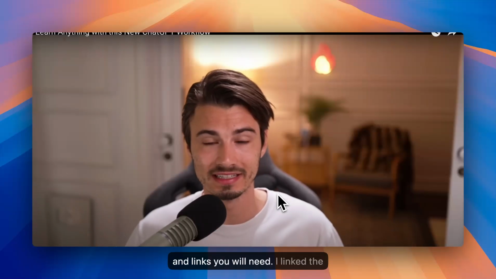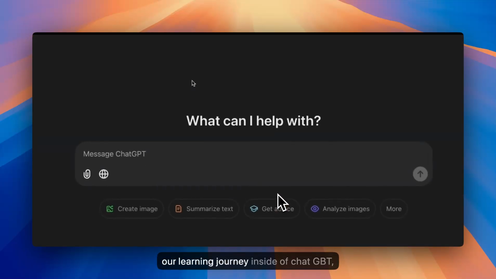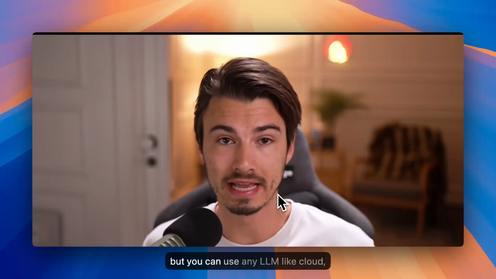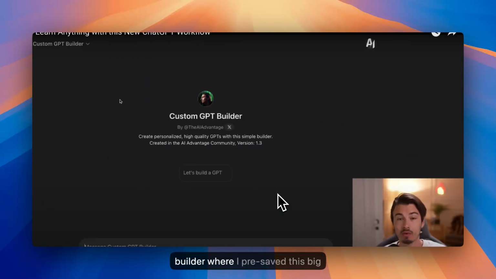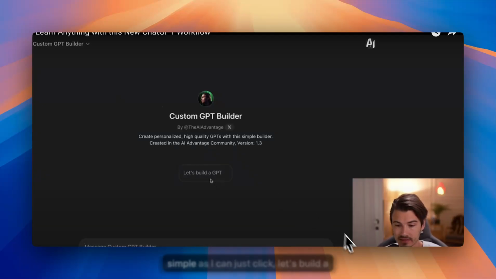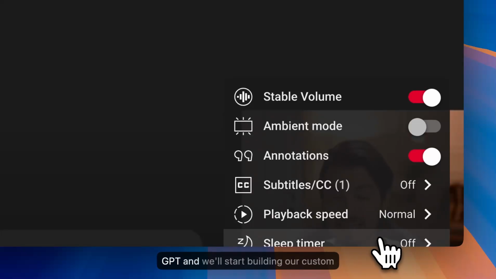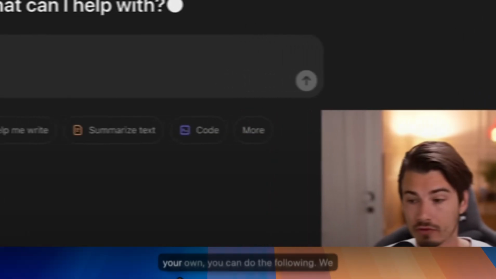The resources and links you will need are linked in the description below. Okay, so we will start our learning journey inside of ChatGPT, but you can use any LLM like Claude, Gemini, or whatever it might be. GPT Builder, where I pre-saved this big prompt inside of it. This makes it really simple as I can just click let's build a GPT and we'll start building our custom tutor right away. If you want to use a different LLM or do this in a chat of your own, you can do the following.